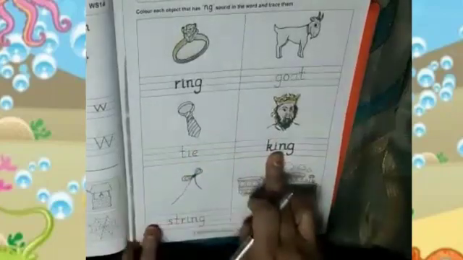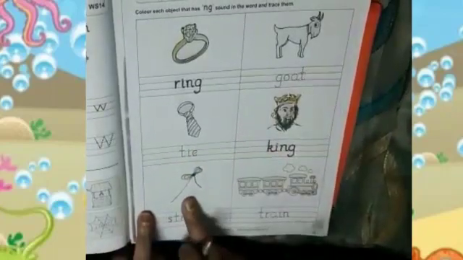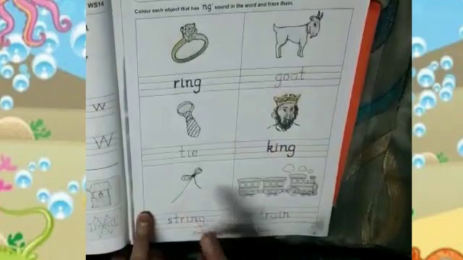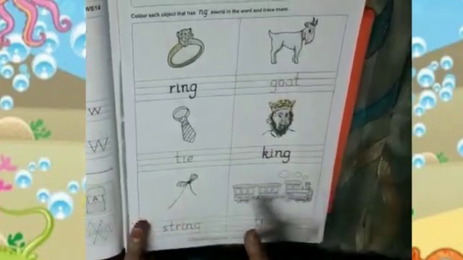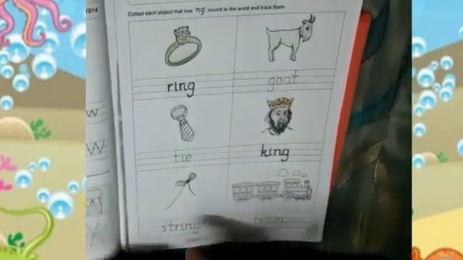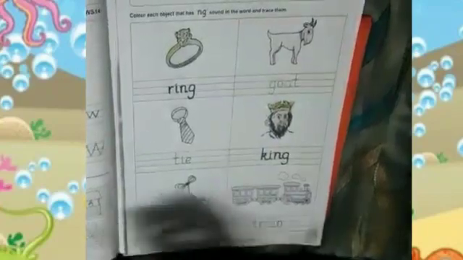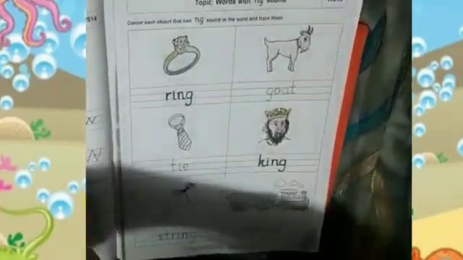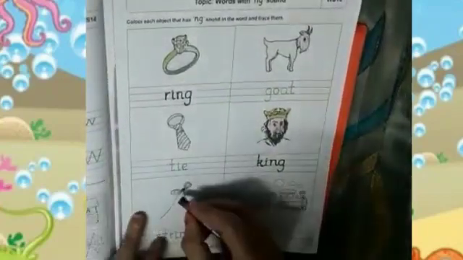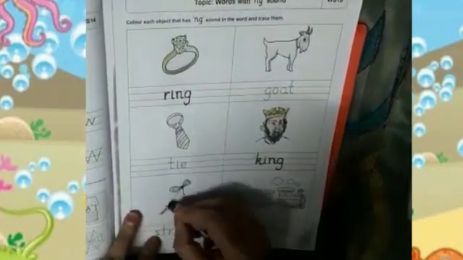King. Now children, which picture is this? String. String is also having sound word. So we will color this string with the black color.